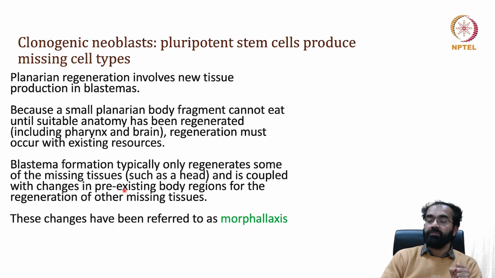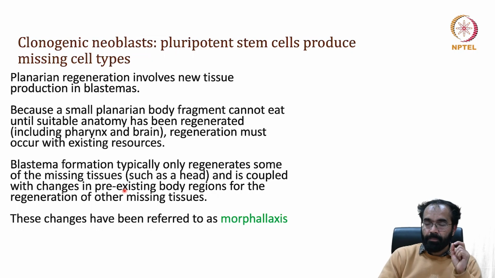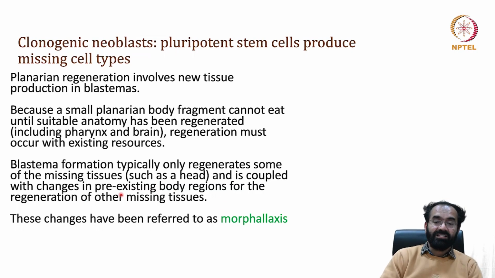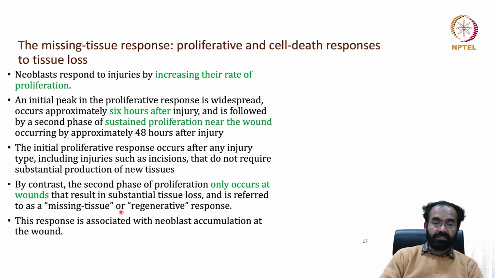In the head region, it will make from that blastema, although it is a totipotent cell mass, it will make only the head out of it. This is coupled with the changes in the pre-existing body regions. It will rearrange so that you will end up getting only the missing part. So these changes have been referred to as morphallaxis.